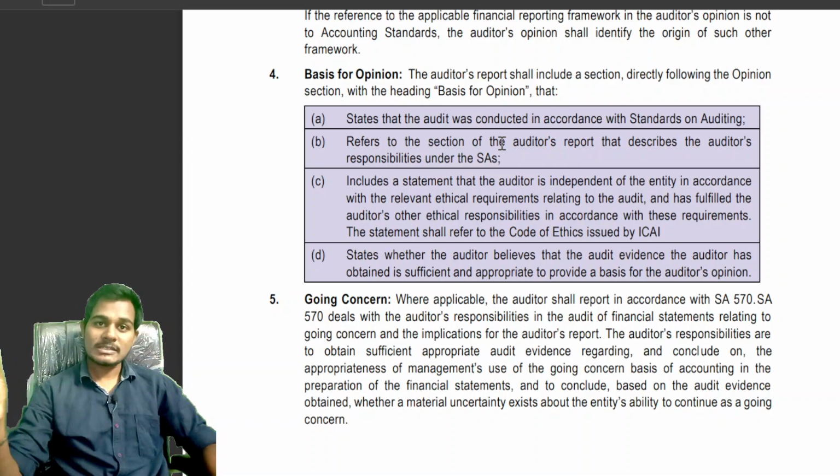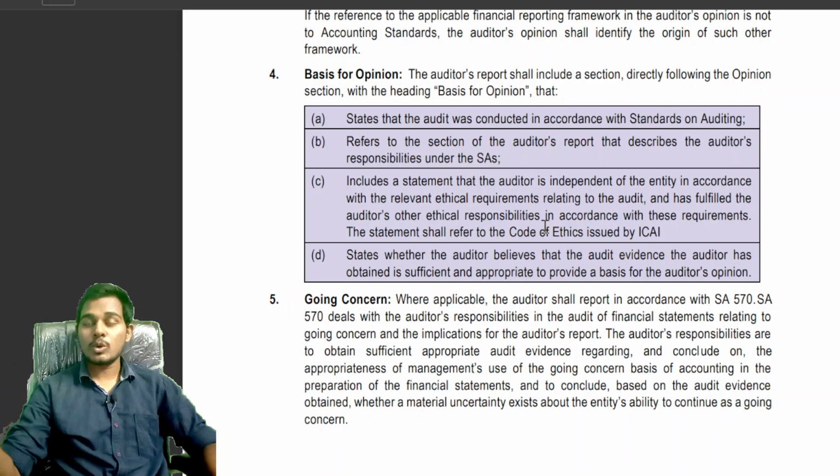Indicate that the auditor has conducted the audit in accordance with the ethical requirements. The first point is standards on auditing, and the third point is that we have conducted the audit in accordance with the ethical requirements of ICAI.